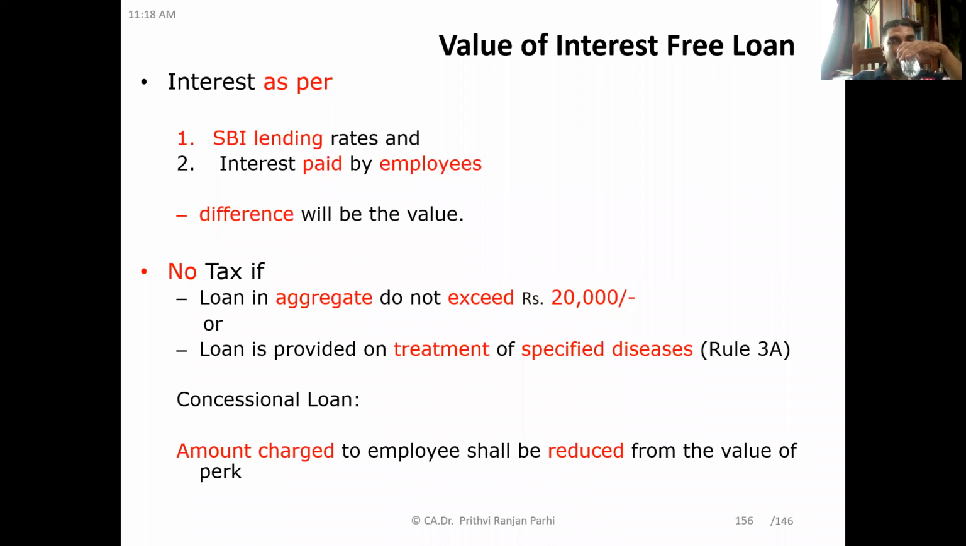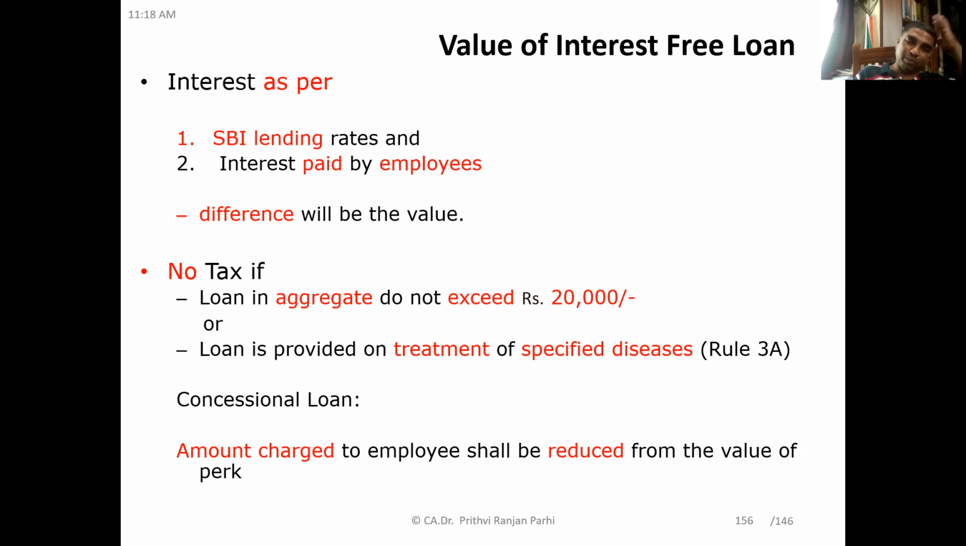Is it clear to you? Yes or no? SBI lending rate and interest paid by the employee, the difference will be the taxable perquisite. However, there is no tax, that means it will not be taxable, if the loan in aggregate does not exceed 20,000 rupees. Let's say a small loan is taken only for 20,000 rupees or for 15,000 rupees, 20,000 or less. Then even if it is given free of interest or at a concessional rate, that is not taxable.